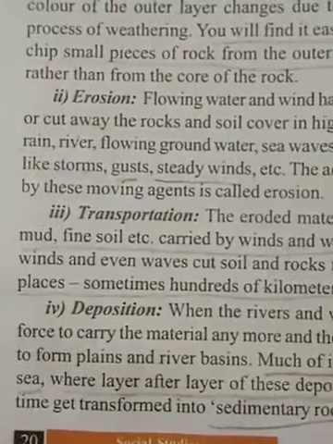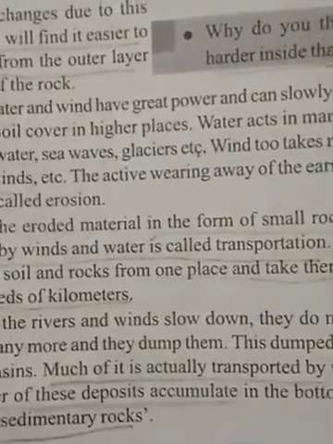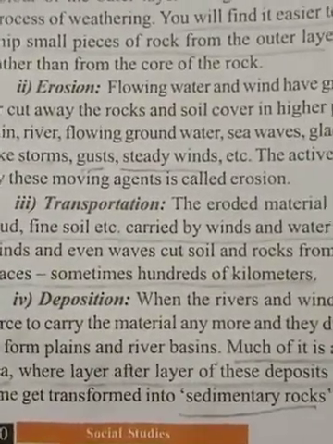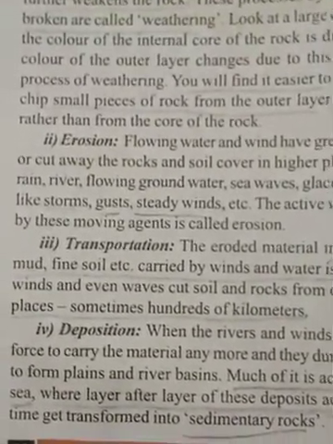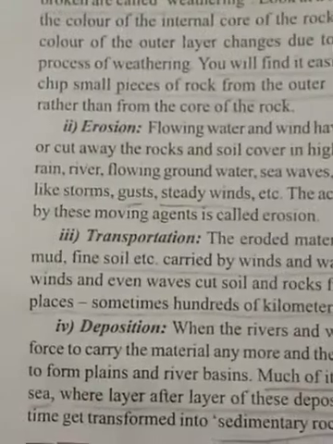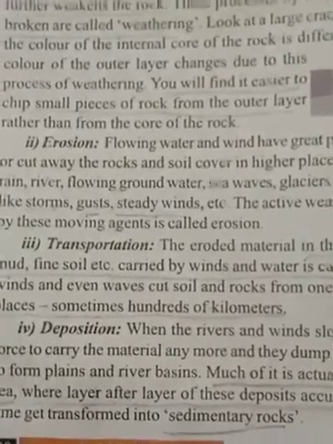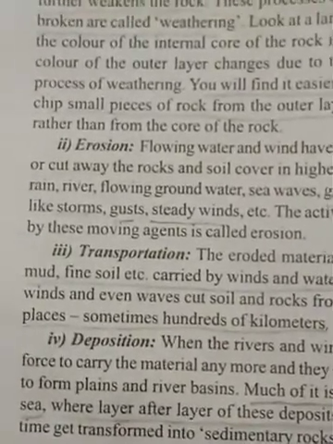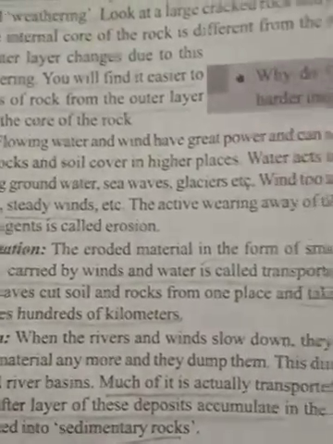Rivers and winds and even waves cut soil and rocks from one place and take them to distant places, sometimes hundreds of kilometers away. It carries not only a few kilometers, it carries from one place to another, nearly 100 kilometers, with things like rocks, gravel, mud, fine soil, etc. This condition we call transportation.